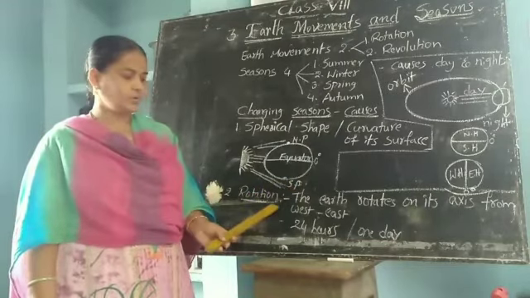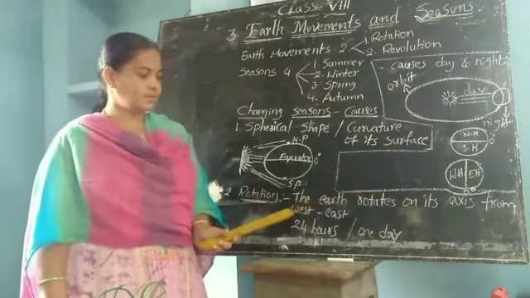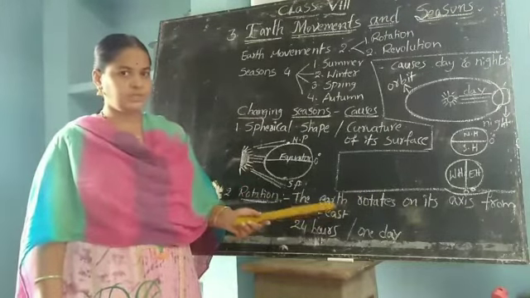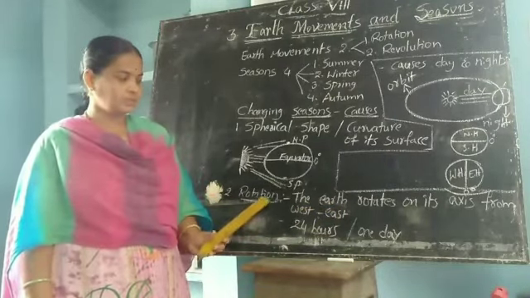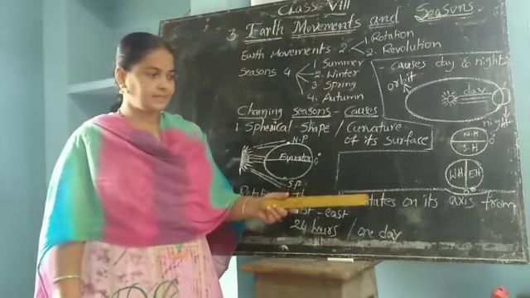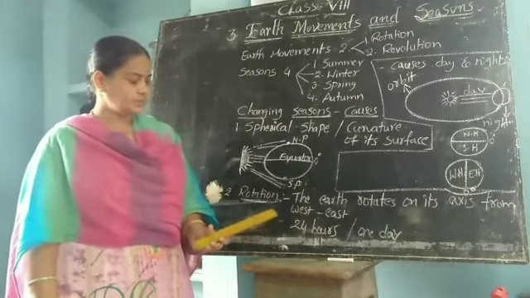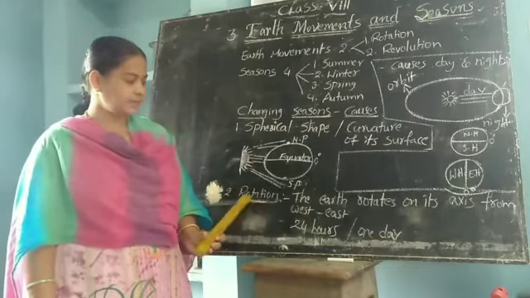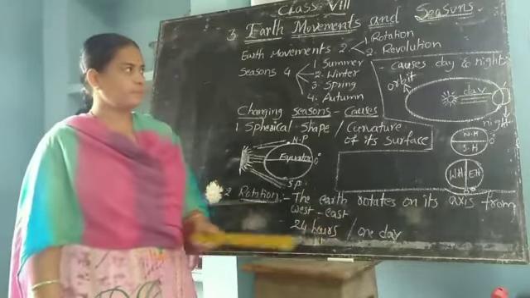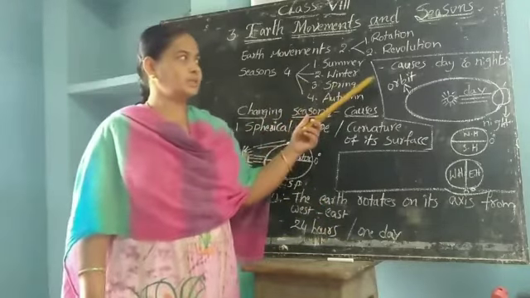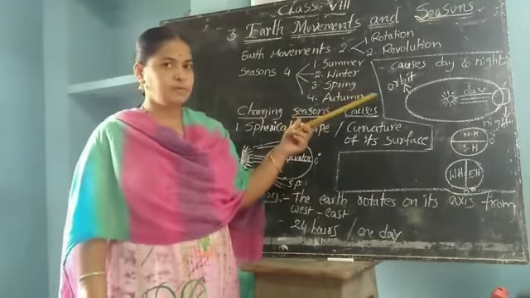And second one, rotation. Rotation means the earth rotates on its axis from west direction to east direction. We call it rotation. What is the definition? Rotation means the earth rotates on its axis from west direction to east direction, and it takes time to complete one rotation, 24 hours or 1 day. And rotation causes day and night. How the day and night are forming we will see now.